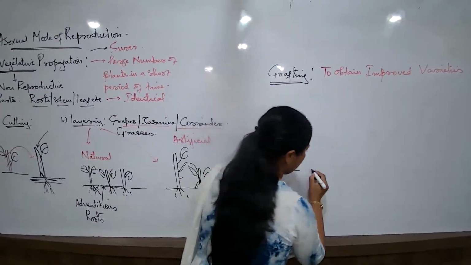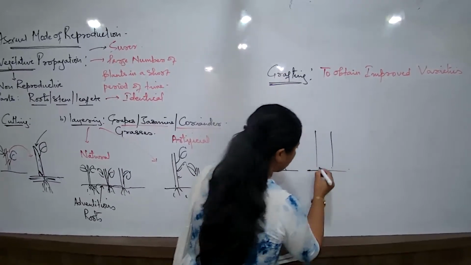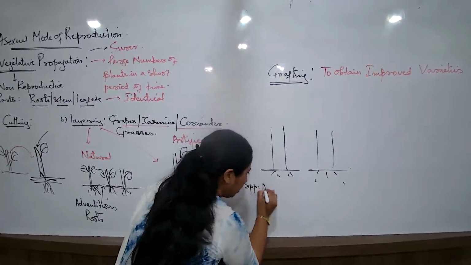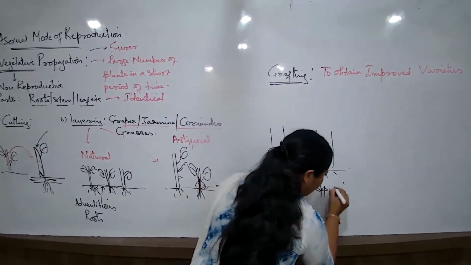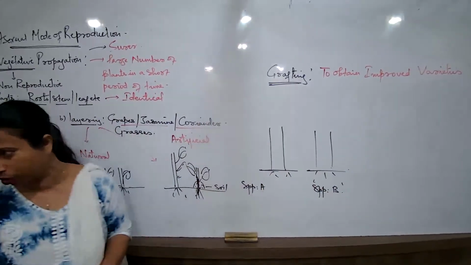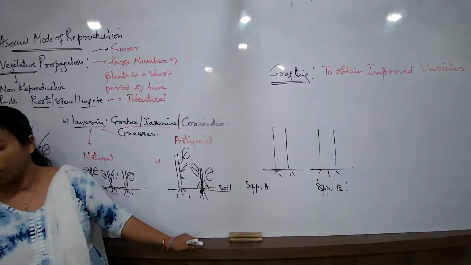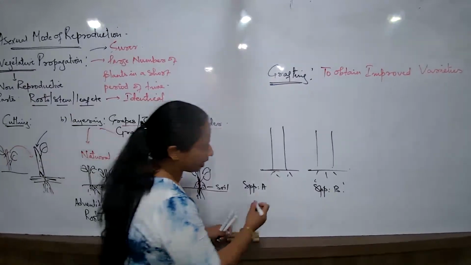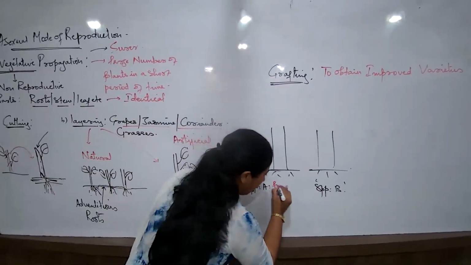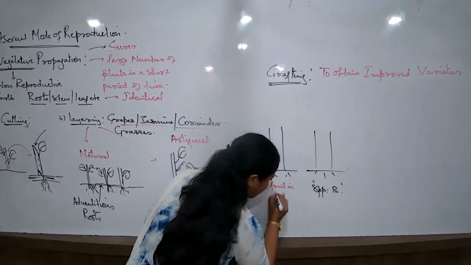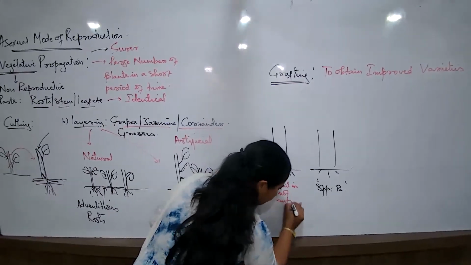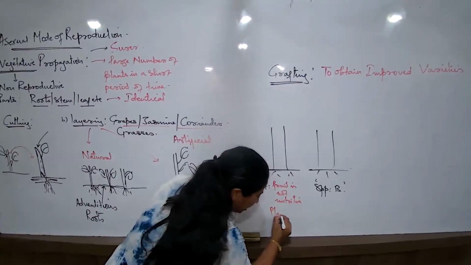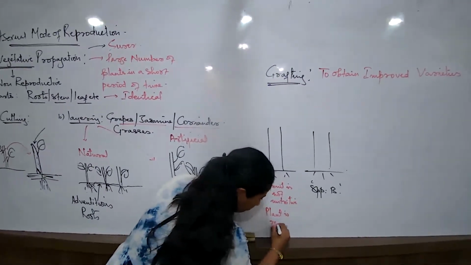It has to be two similar plants. Suppose I talk about this is one type of mango. Try understanding. This is one type of mango, I may say, and this is another type of mango. What is happening? Why grafting? Grafting here is because I may come across that in this first species, the fruit is not that nutritive. The fruit is not nutritive, but the plant is resistant to diseases.